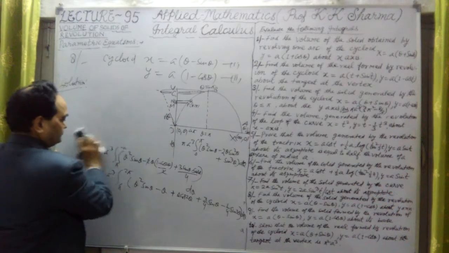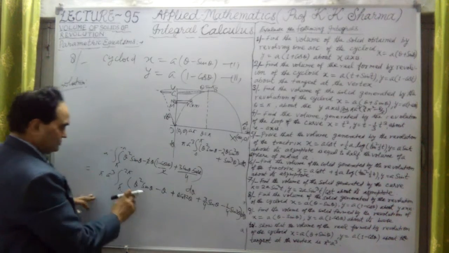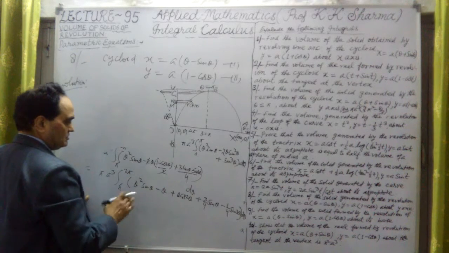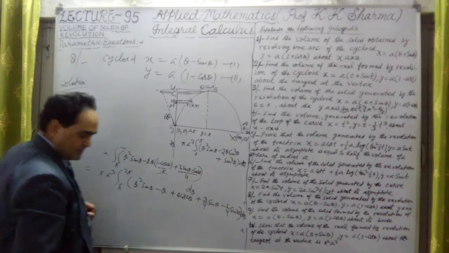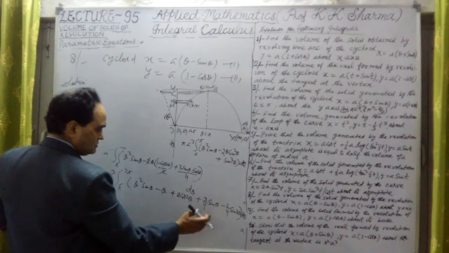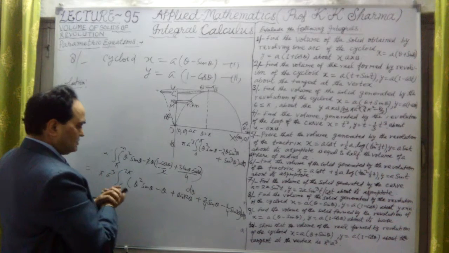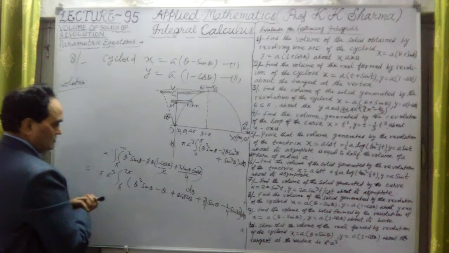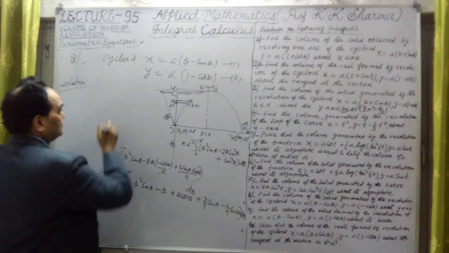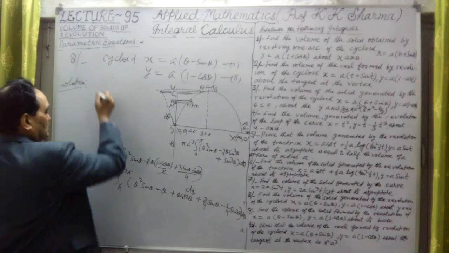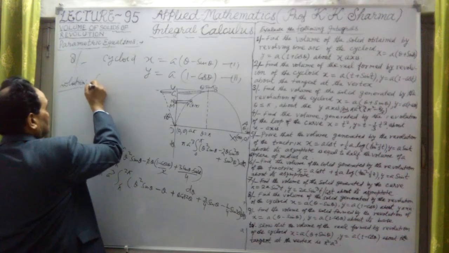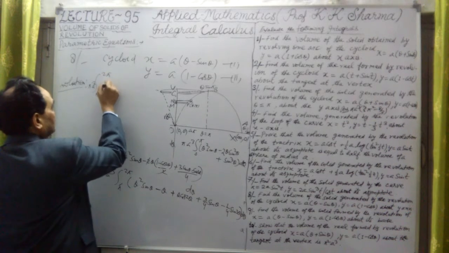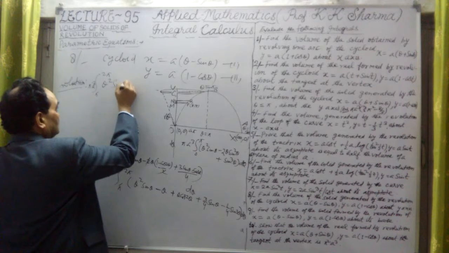So here, integration of theta square sin theta, here I will substitute them, then put the limits, and in the same way we have to put the limits of those values. So those values, final value I will substitute, limits I will apply later. But first let me integrate them. Here I1, this is pi cubed, pi to 2 pi, theta square into sin theta d theta.